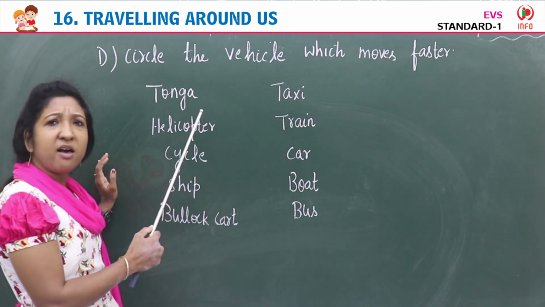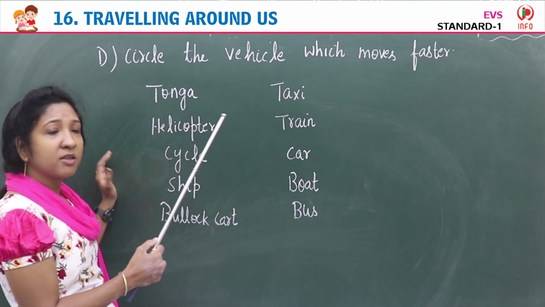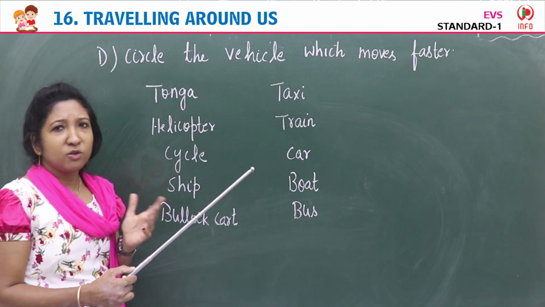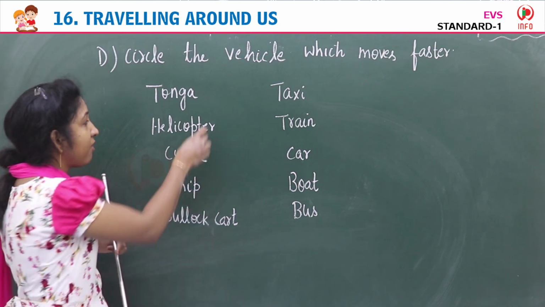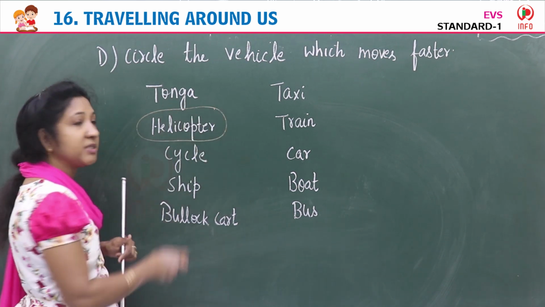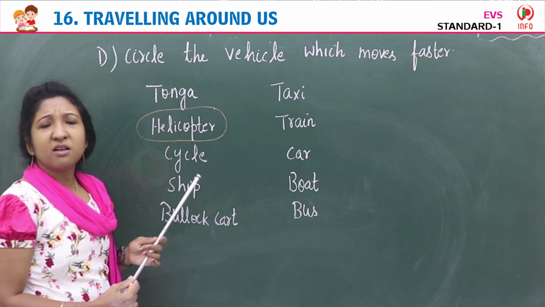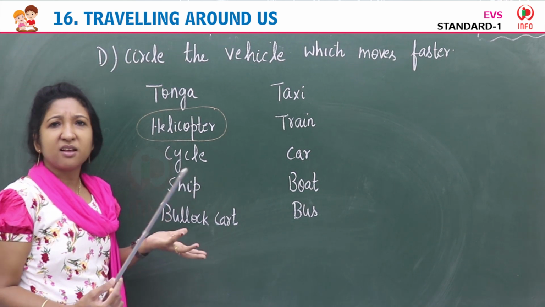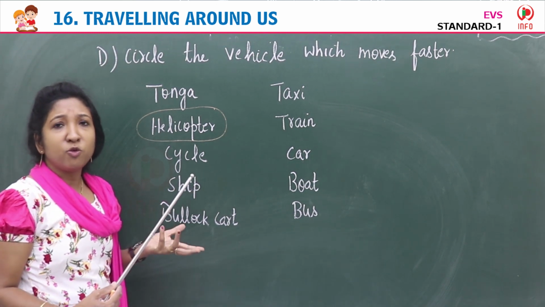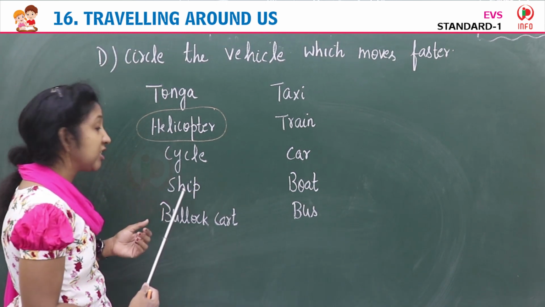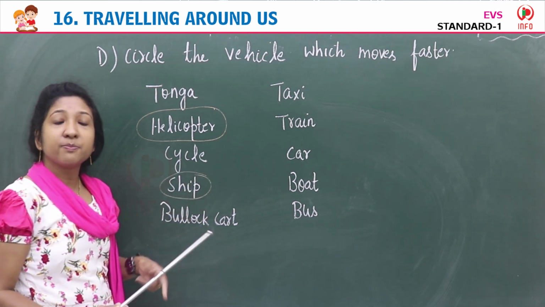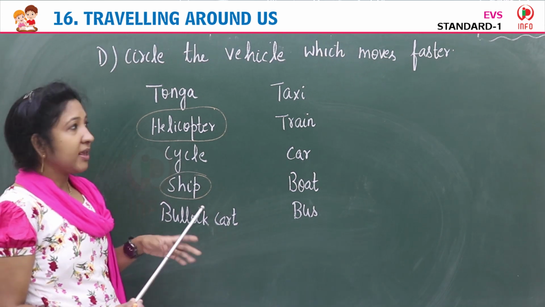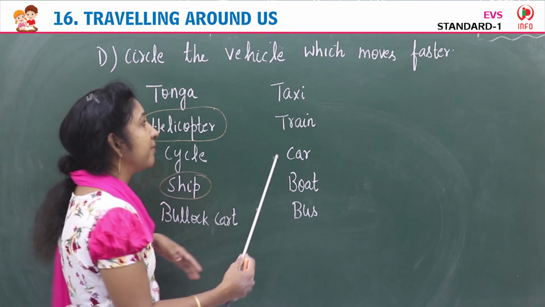What about Tonga? Will it move fast? It is pulled by a horse. No, not that fast. Helicopter? Yes, it moves fast. So you can circle the helicopter. Cycle, your bicycle, no, it won't move fast. Ship, yes, it moves fast. What about bullock cart? No, it cannot move fast.